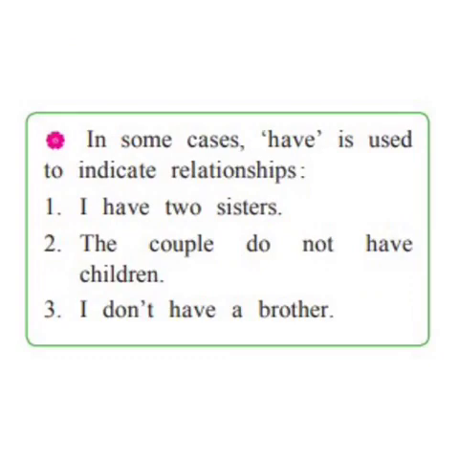In some cases, have is used to indicate relationships. First example, I have 2 sisters. Second example, the couple do not have children. Third, I don't have a brother.